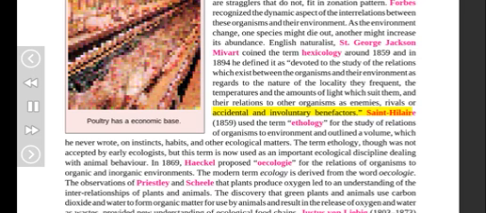Saint-Hilaire, in 1859, used the term ethology for the study of relations of organisms to environment and outlined a volume, which he never wrote, on instincts, habits, and other ecological matters. The term ethology, though not accepted by early ecologists, is now used as an important ecological discipline dealing with animal behavior. In 1869, Haeckel proposed ecology for the relations of organisms to organic and inorganic environments. The modern term ecology is derived from the word oecology.